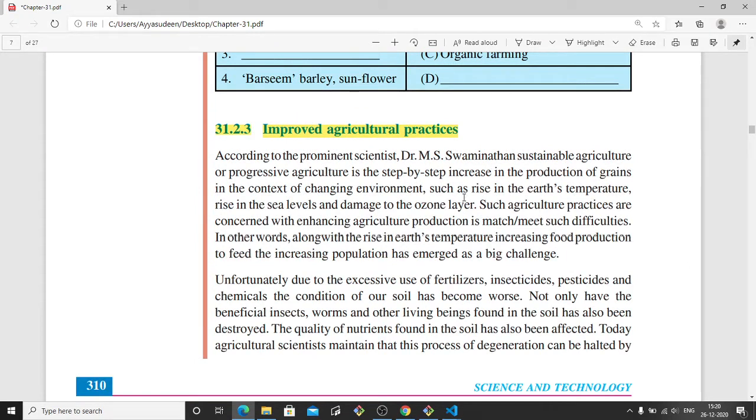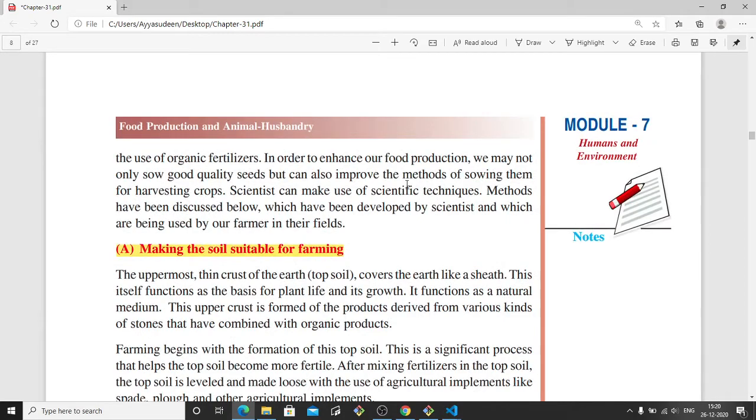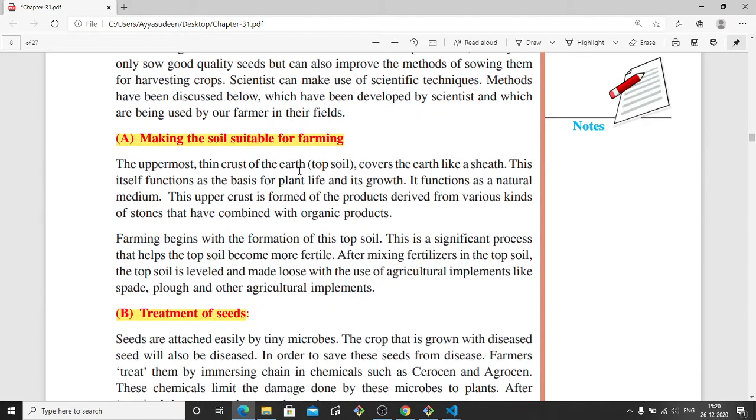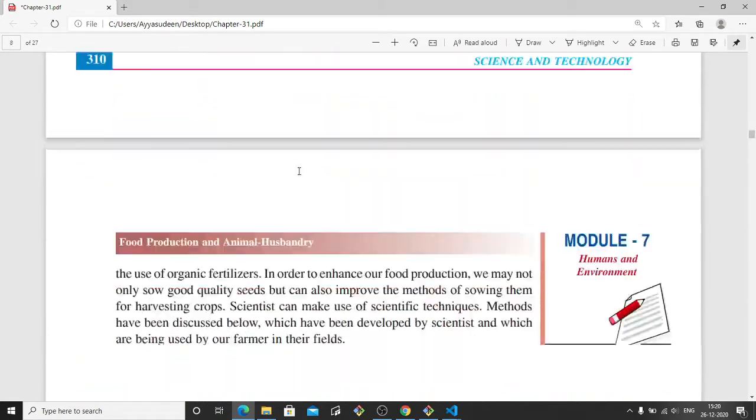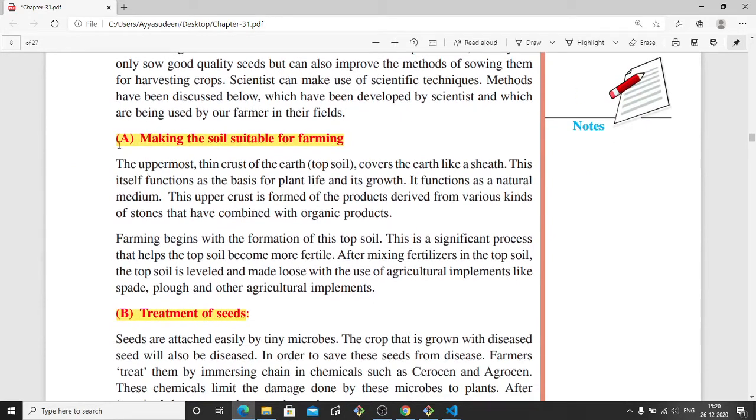Then we will see about improved agriculture practices. There are regular agriculture practices, but now we will see improved agriculture practices. By doing improved agriculture practices, we can improve the yield of the crops. Okay. So we will see different methods. First one is making the soil suitable for farming.